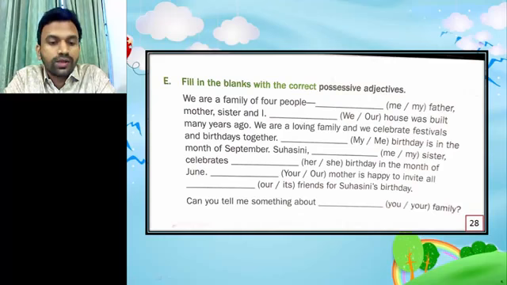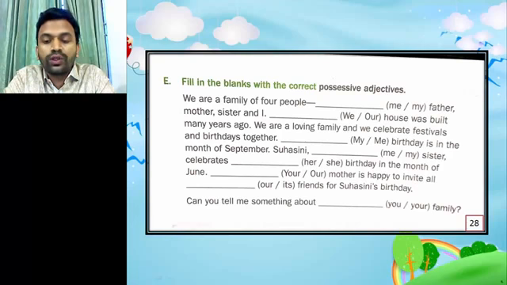The next one, can you tell me something about? Here you is a pronoun, so you will not be here, but your is the possessive adjective. So the right answer here will be your. So can you tell me something about your family? So this is the ending of the lesson.